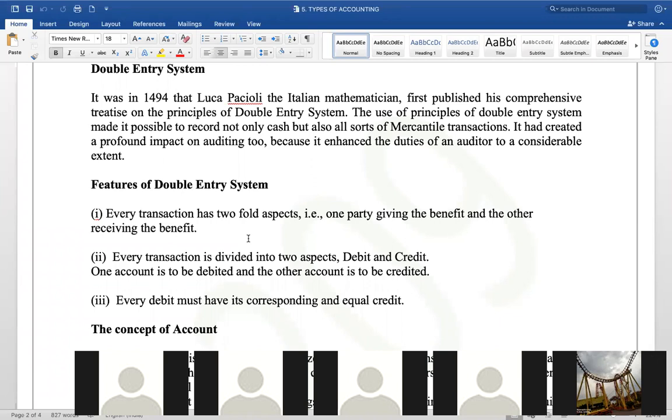And today what we practice is the double entry system. Look at this man. In 1494, more than 500 years ago, 523 years ago, Luca Pacioli, the Italian mathematician, introduced the system. Now the whole world practices the same double entry system.